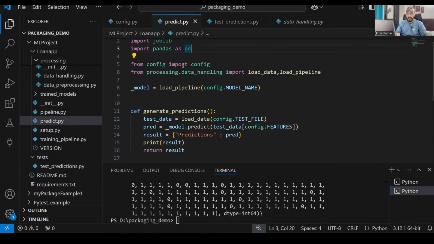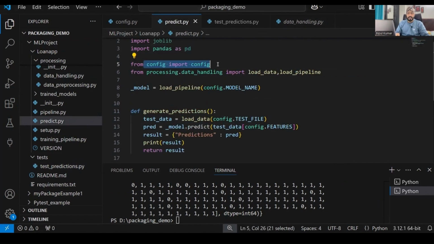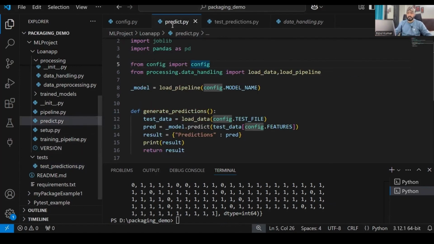But when the same predict.py is called through test prediction, that means when this file executes, predict executes, and when predict executes, this line is executing through this file. We had written from config import config.